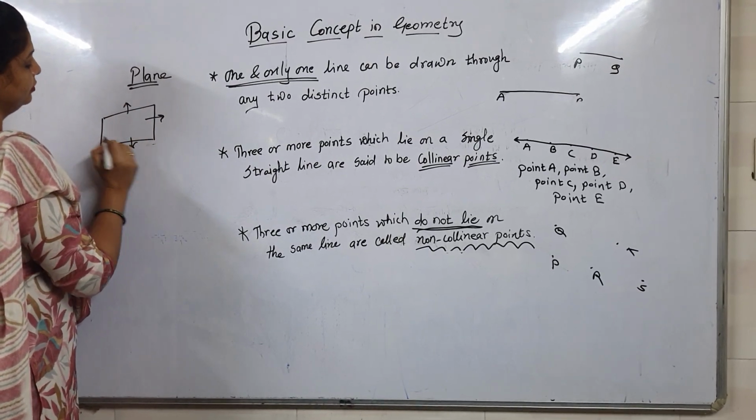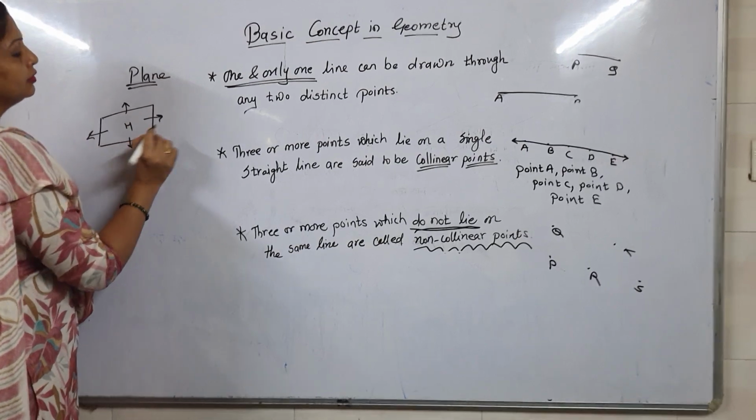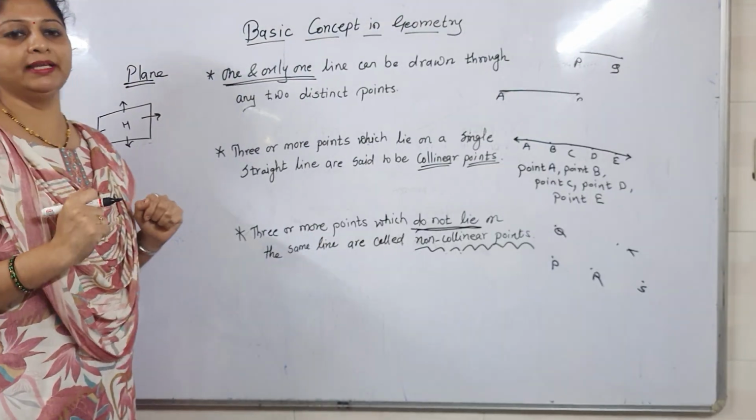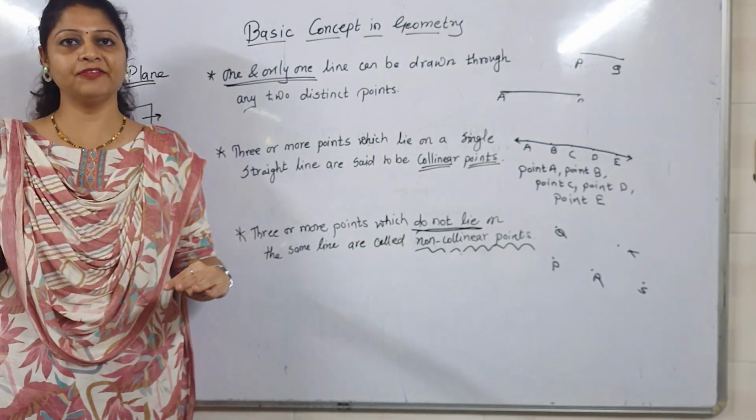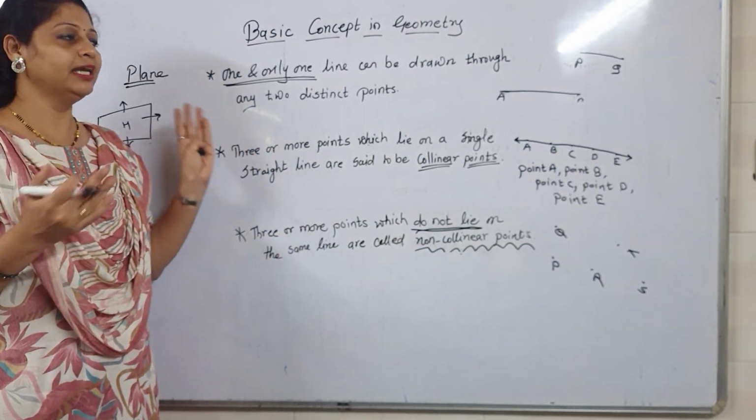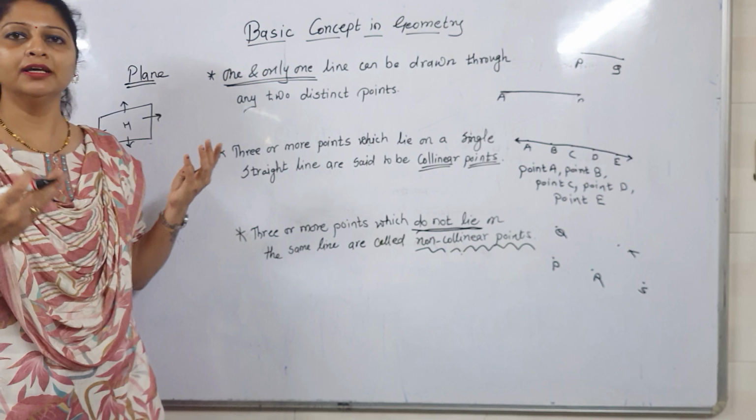Got it, children? The flat surface is called plane. See your desk, a flat surface is there. The wall, a flat surface is there. So that flat surface, in mathematics, is called plane.